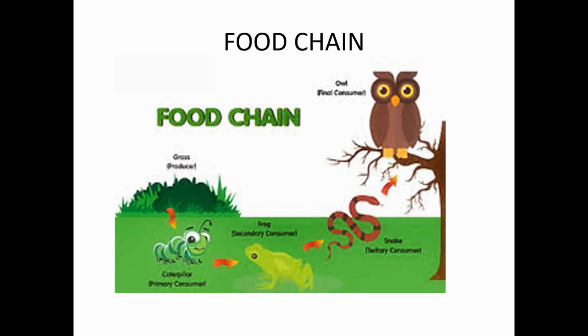And this sequence is called a food chain. So here is an example of a food chain. We can see the grass, the producer, here. The caterpillar will feed on the grass. Caterpillar will be eaten by frog. Frog will be eaten by snake, and snake will be eaten by owl. This forms a sequence of organisms through which the energy passes by the process of eating and being eaten. Such a sequence is called a food chain.